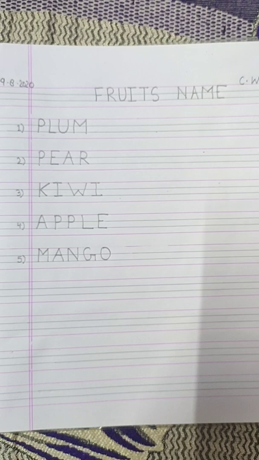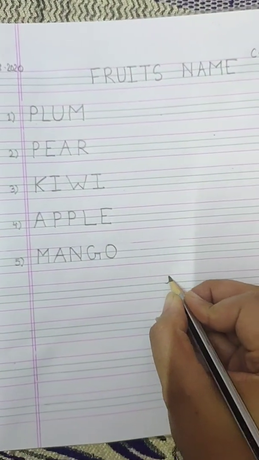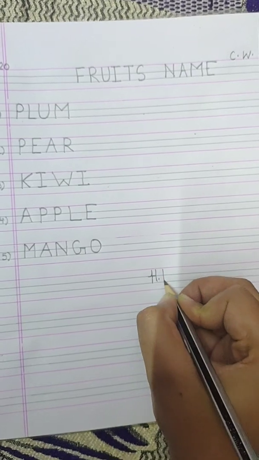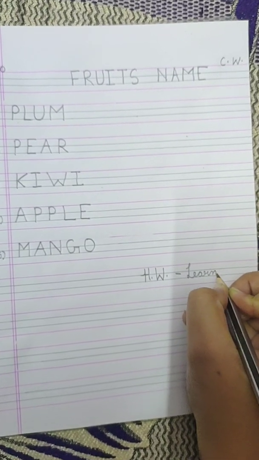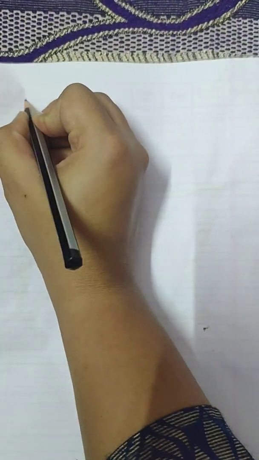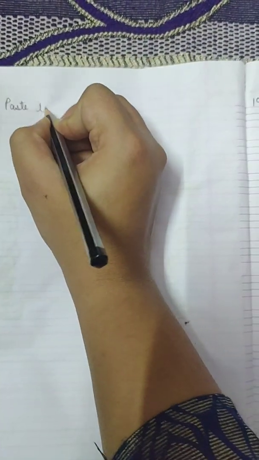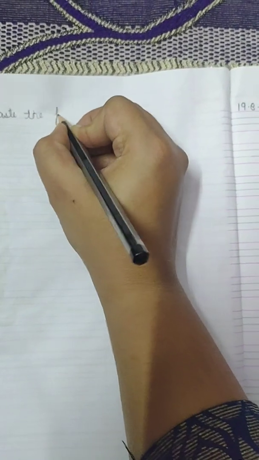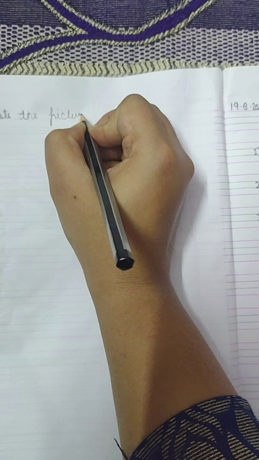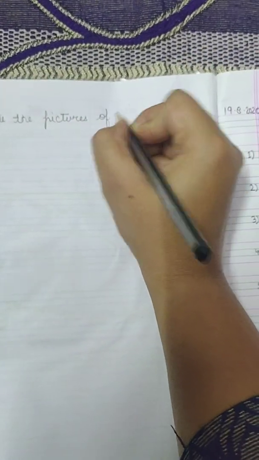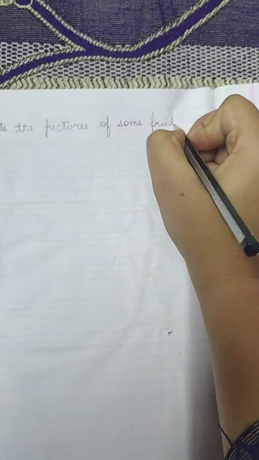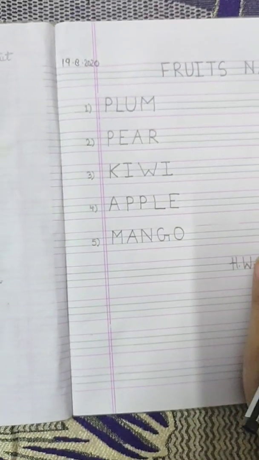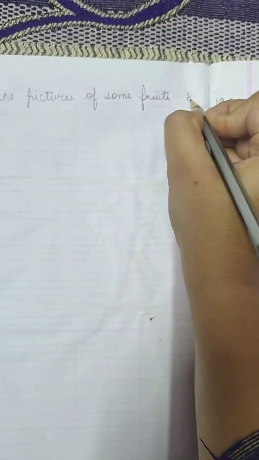You are going to learn the spellings. Your homework is to learn these with spellings. And here on this page you will paste the pictures of some fruit. Okay? And I recommend you take only those fruits which are written here. This is your homework.